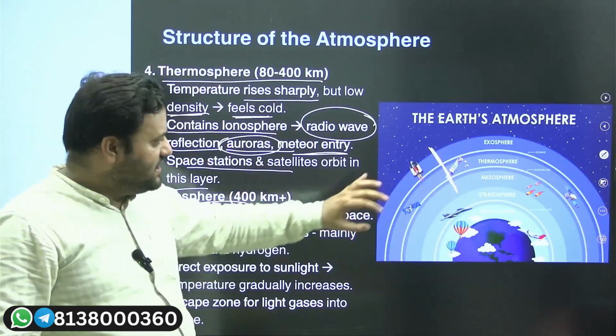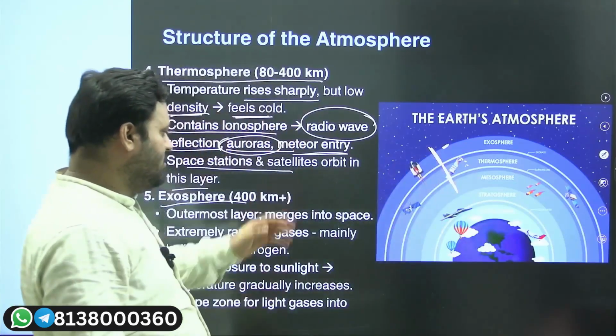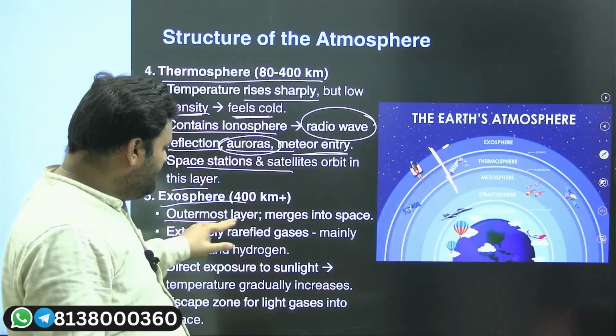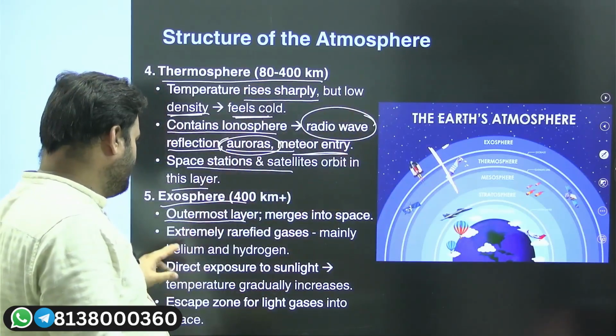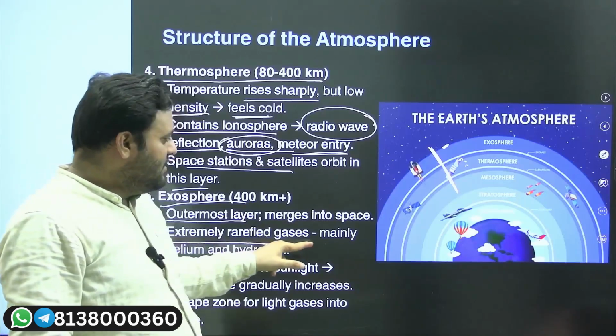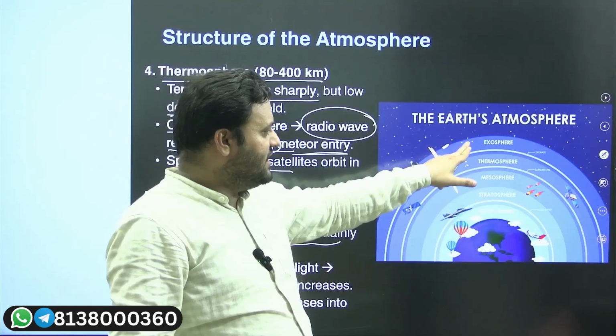Exosphere extends up to the height of 400 kilometer, and even beyond that. It is the outermost layer which has some sort of boundary with the outer space. It is extremely rarefied. The gases here are rare in terms of their density.